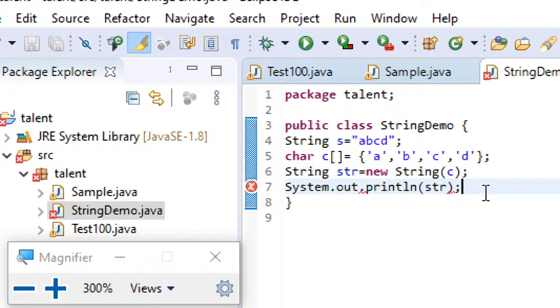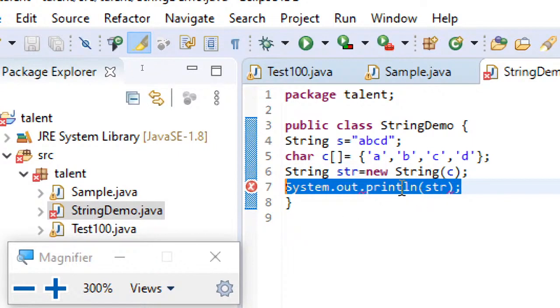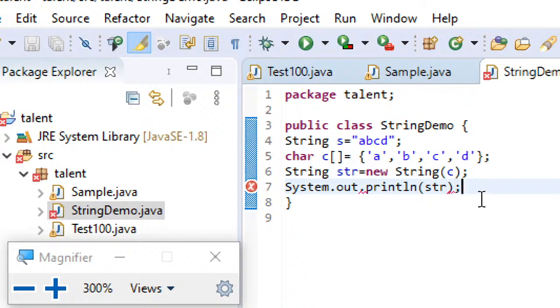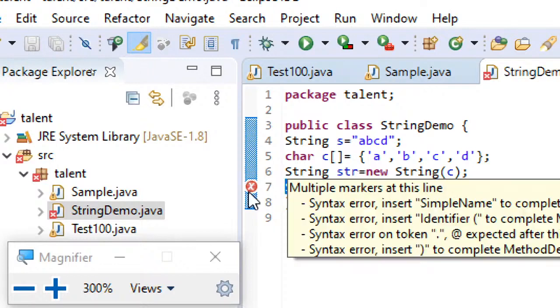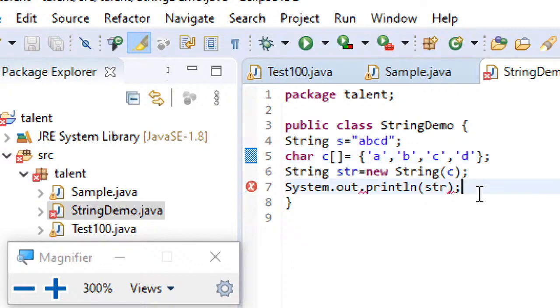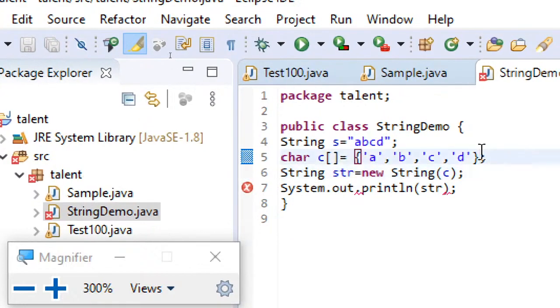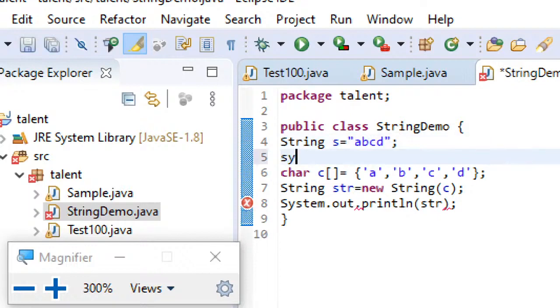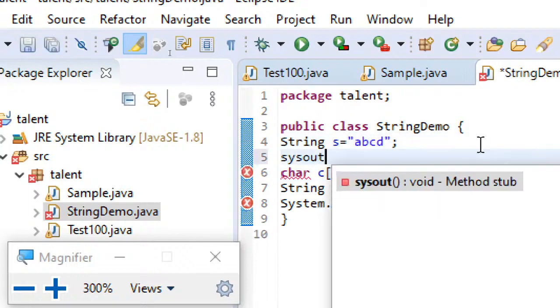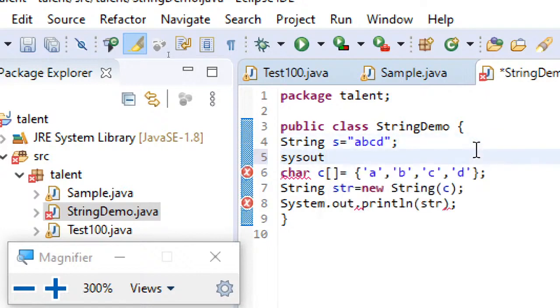System.out.println str. Why is this coming error? Just hold on. Okay, okay, I got it.